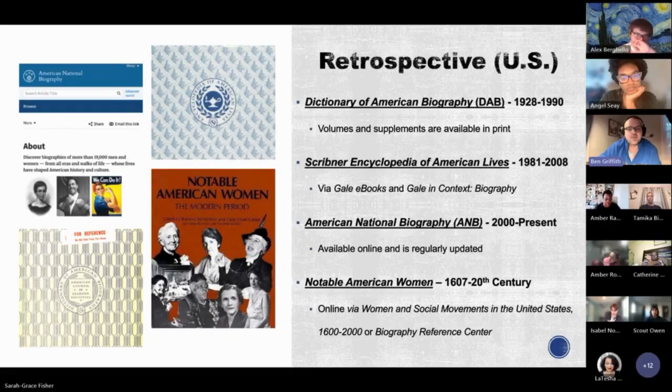And I actually pulled the fourth one up from further down the list. Notable American Women was originally placed with specialized resources, but as we were talking about diverse resources for cross-referencing figures within the United States, I felt like it should be highlighted here. It was originally published as a three-part series profiling important American women from 1607 to 2000, and is now available online through Women in Social Movements in the United States, 1600 to 2000, or on Biography Reference Center. Next slide.